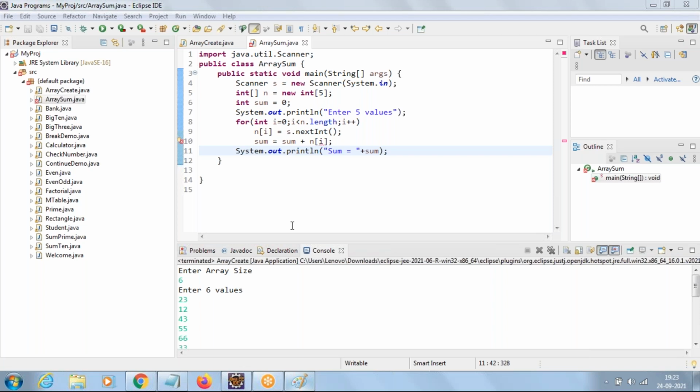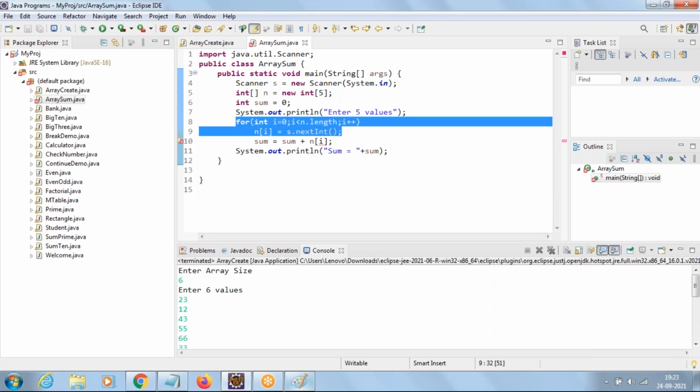Based on the syntax, you say, based on this program, how many statements are there in this for loop? 1. We should say 1, right? Because there is no curly brace. And what is the point I was giving from the beginning? If no curly brace, how many statements will it consider? Only one statement. Clear, everyone? If no curly brace, only one statement. And only this is your for loop.